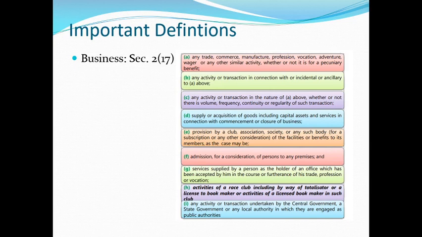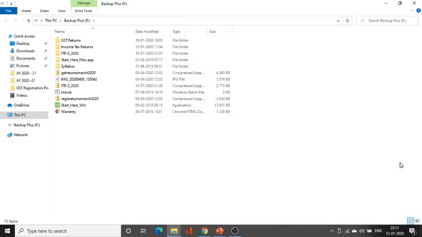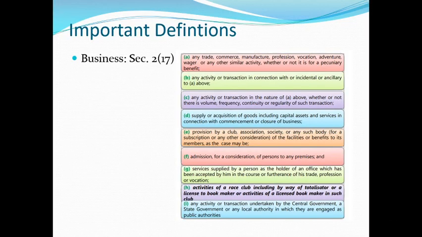Next is any activity or transaction in connection with or incidental or ancillary to the business, what is stated above. The third one is any activity or transaction in the nature of the first one, whether or not you have got a volume, frequency, continuity, like regularity. See, if you carry on trade even for one time, yes, it is trade, it is a business. Even if you carry on an adventure for a particular duration, it is that. Whether it is recurring or not, what is the quantum, what is the volume, it doesn't matter here.